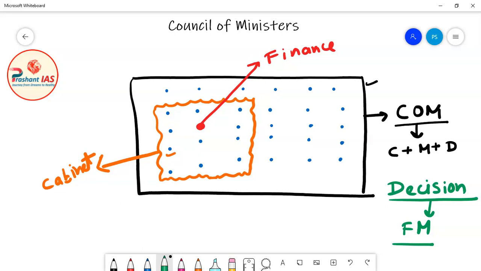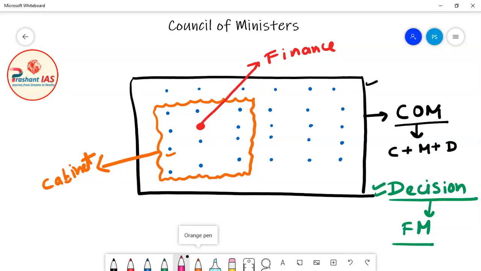For example, today the budget is laid down in the parliament, and the budget is also a money bill. Later on, when we discuss the budget, I will tell you that. So let's suppose there is a decision regarding the finance ministry.